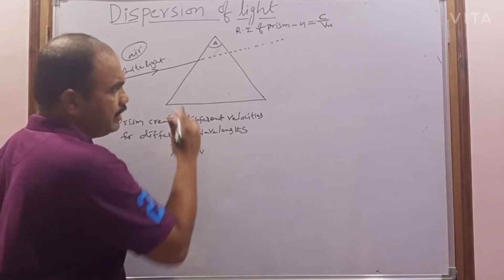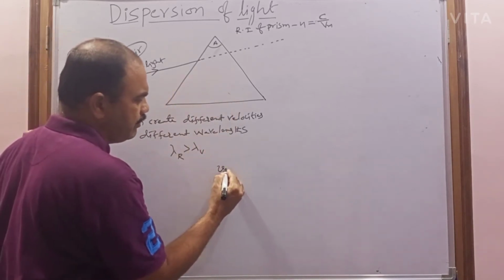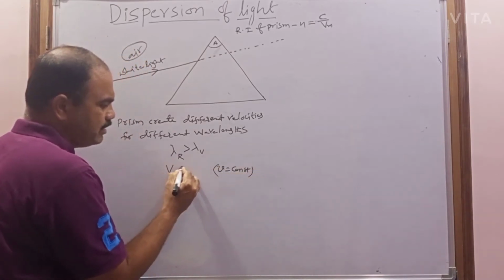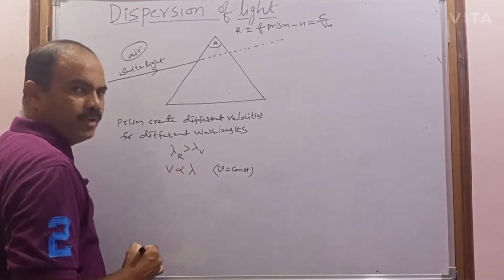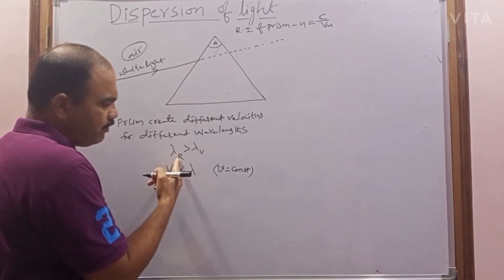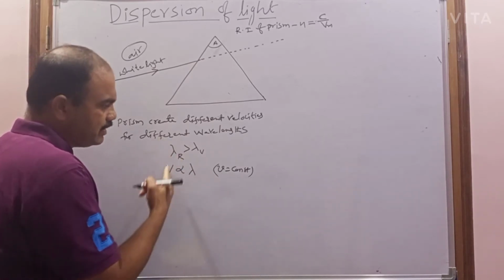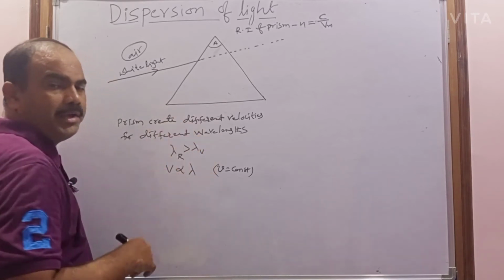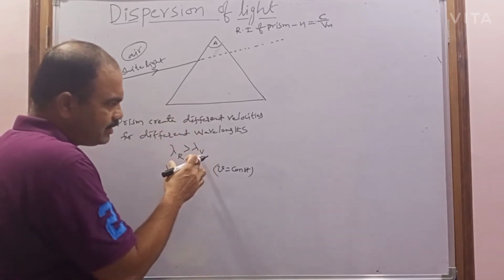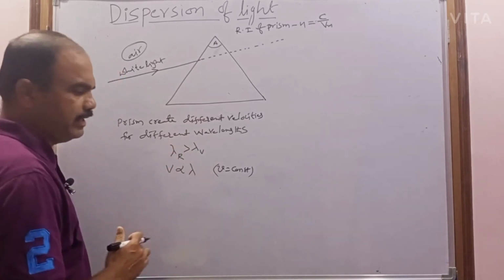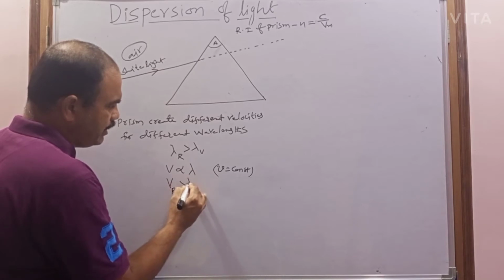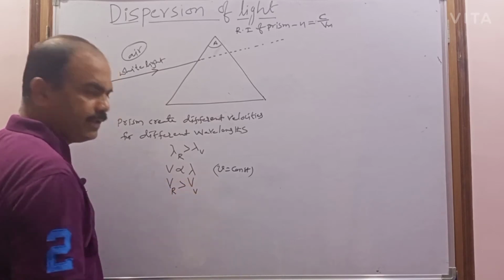I already said that when light travels from one medium to another medium, the frequency remains constant. So the velocity is always directly proportional to wavelength. Which color has the greater wavelength? Red. That's why, among all seven colors, red has the highest velocity. Which color has the least velocity? Violet. That's why the velocity of the red color is greater than the velocity of the violet color.